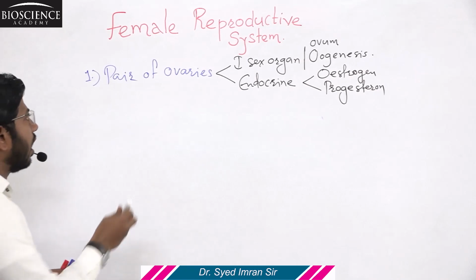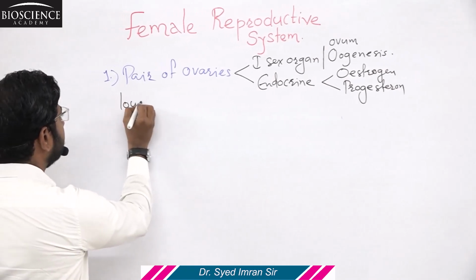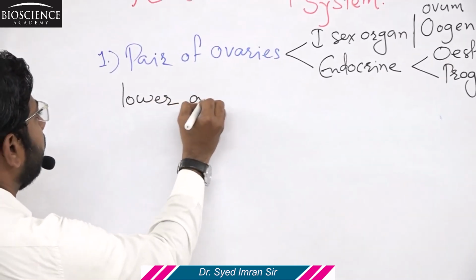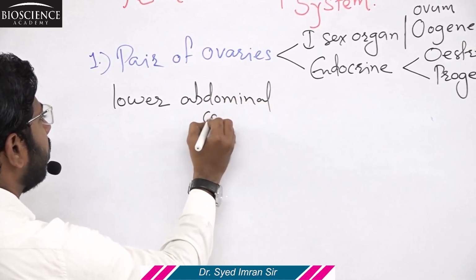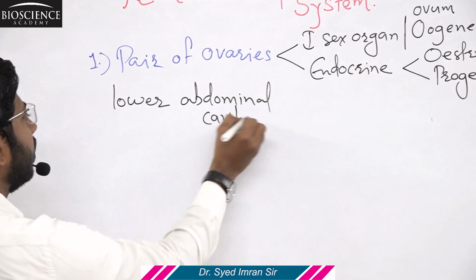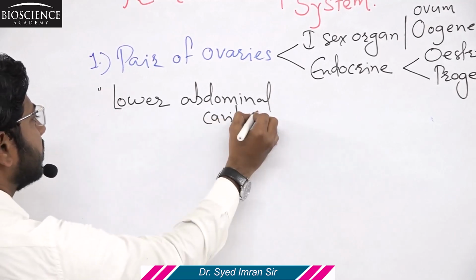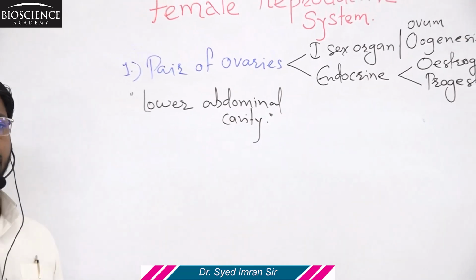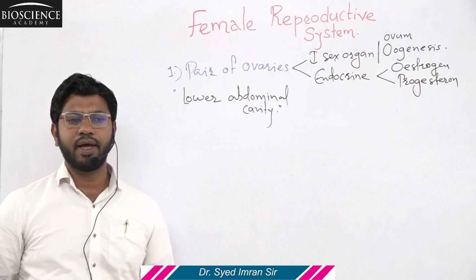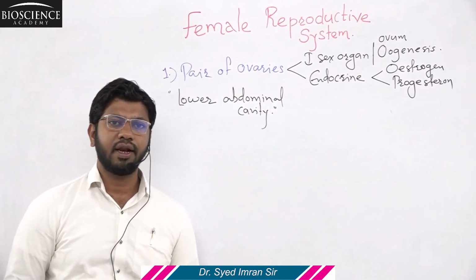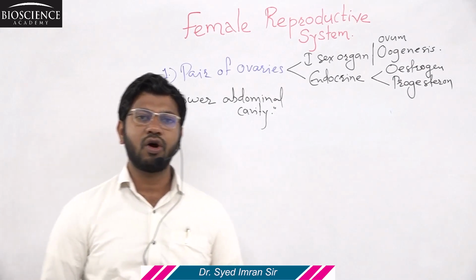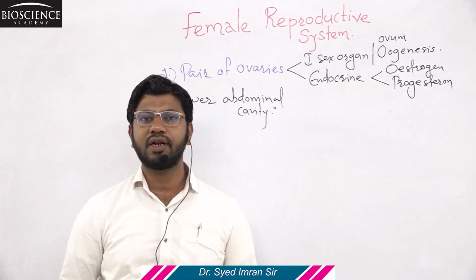Ovaries are located in the lower region of the abdominal chamber or abdominal cavity. This is the marked difference between the primary sexual organ of male and the primary sexual organ of female. In the male, the pair of testes are not located inside the abdominal chamber.